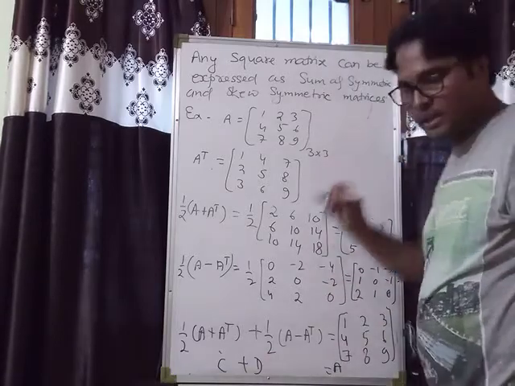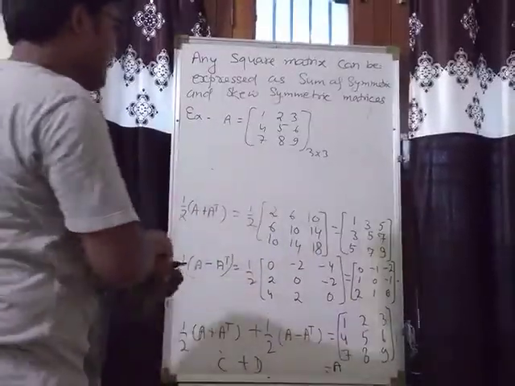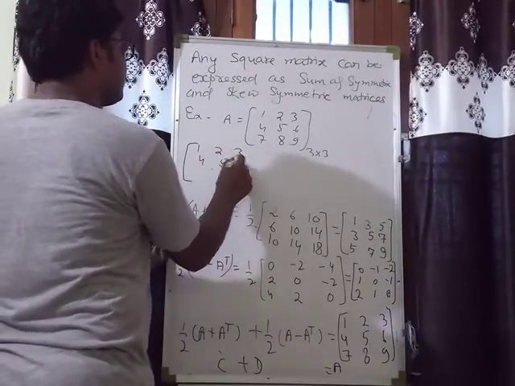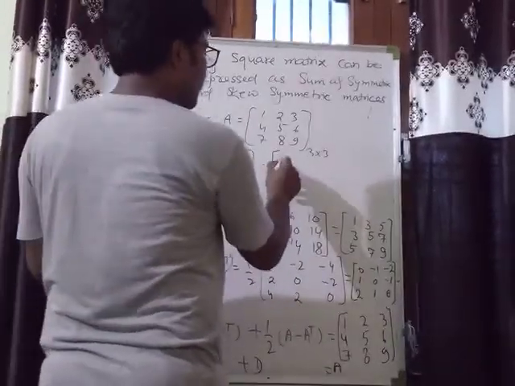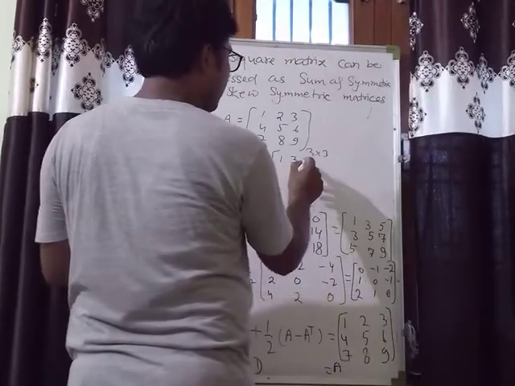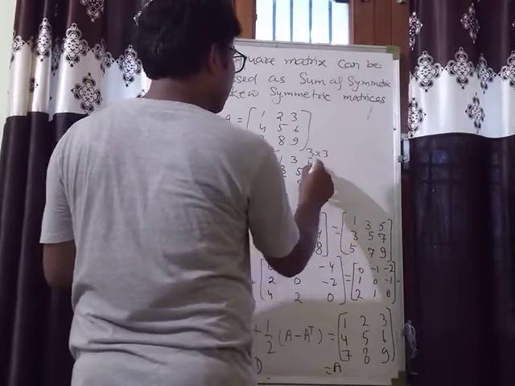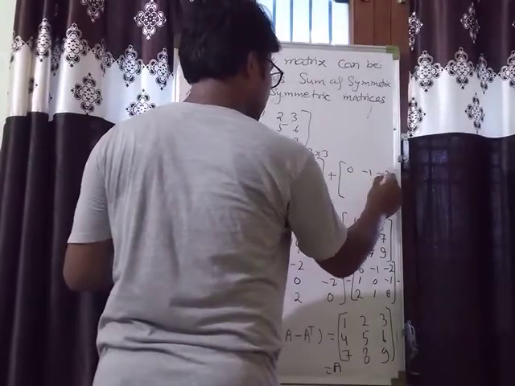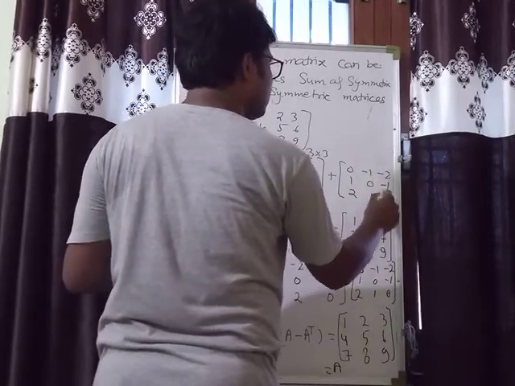So you see, how can we write this A? A can be written as 1 2 3, 4 5 6, 7 8 9, can be written as 1 3 5, 3 5 7, 5 7 9 plus 0 minus 1 minus 2, 1 0 minus 1 and 2 1 0.